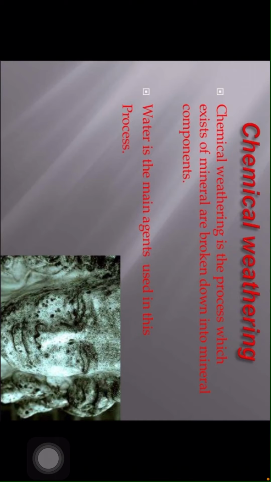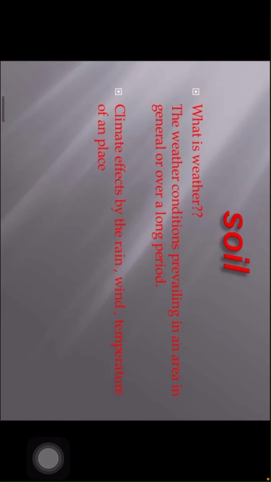Chemical weathering. Chemical weathering is the process in which minerals are broken down into mineral components. What are the main agents used in this process? Soil. What is weather? The weather conditions prevailing in an area in general over a long period.